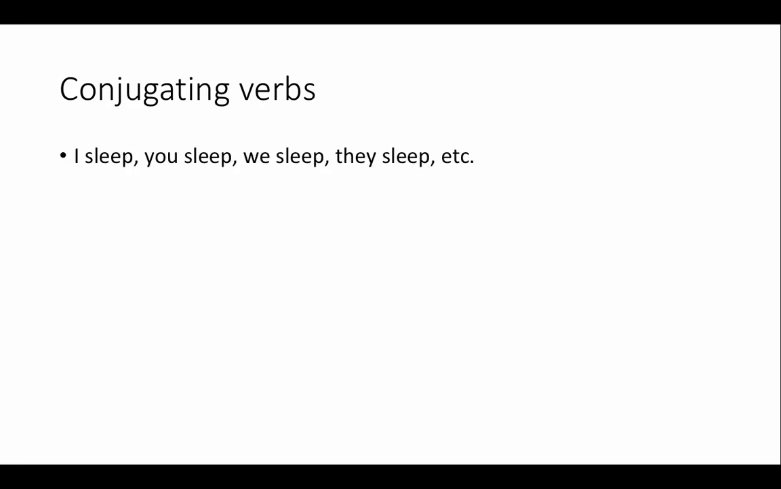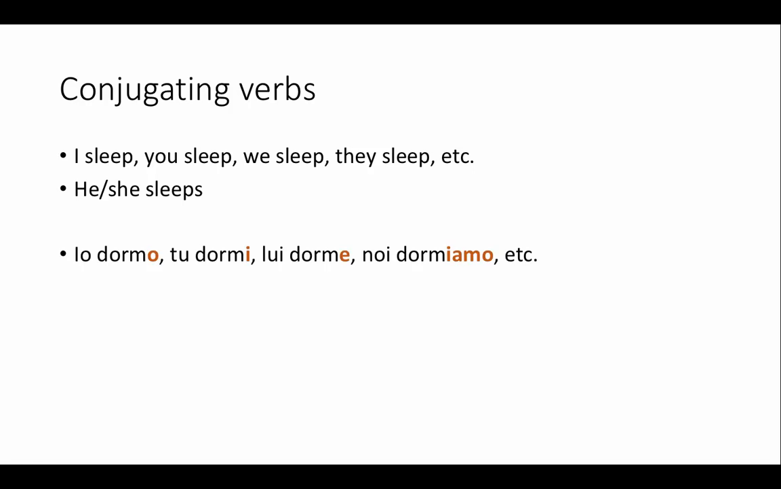For example, in English, there are not too many verb conjugations because I say I sleep, you sleep, we sleep, they sleep. It's always sleep. The verb does not change. The only person in which the verb does change is in the third person singular where you say he or she sleeps. We add that S in English. So in English it's no big deal, but in Italian actually, it is.